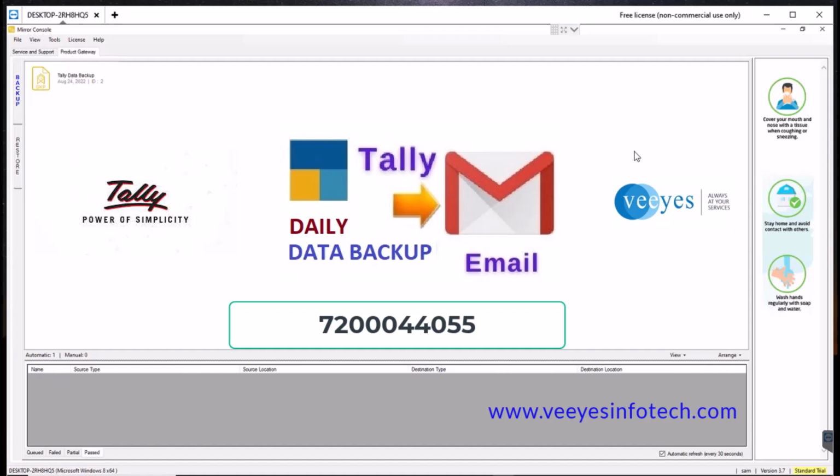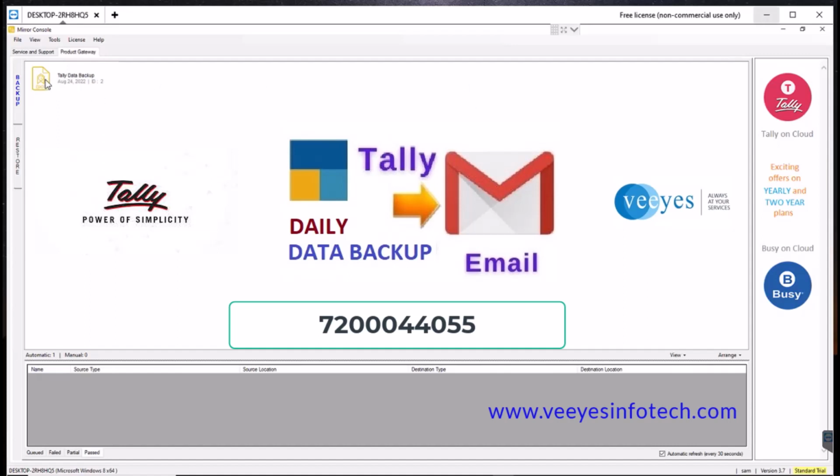Previously we had started only with cloud backup. But right now some customers are asking, sir, is it possible to send the data by mail? So that's why, after a long time, we prepared the program. Now the program is ready, so your data you will receive automatically by mail. Now you can watch how it will work.